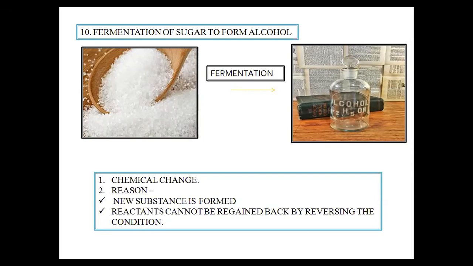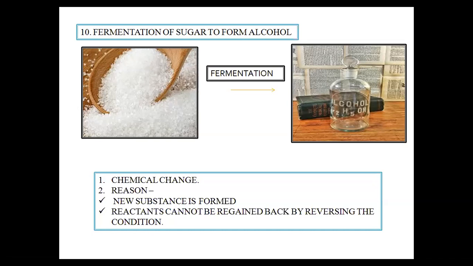As you can see, the state, the physical appearance, everything has changed. But alcohol and sugar are completely new things. That means over here we see that a new substance called alcohol is formed in the process.